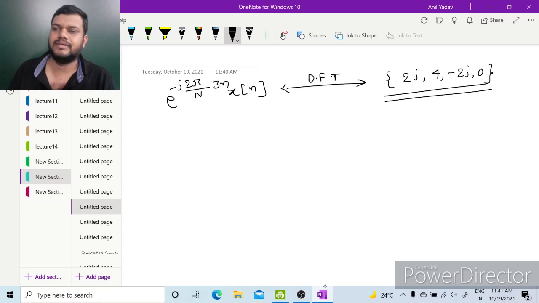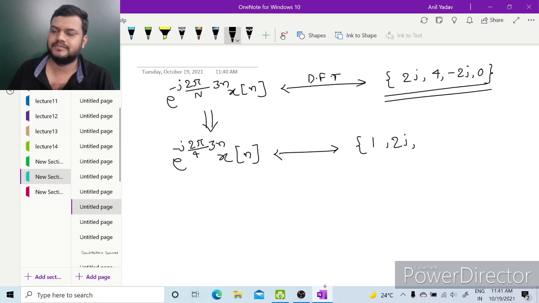This is what we have calculated by x of k plus 3. Now if we solve this, then e to the power minus j 2 pi by N is 4, 3n x of n. So when we calculate it, it will come 1, 2j, minus 1 and 0. Now calculating x of k, let us say this as x2k.